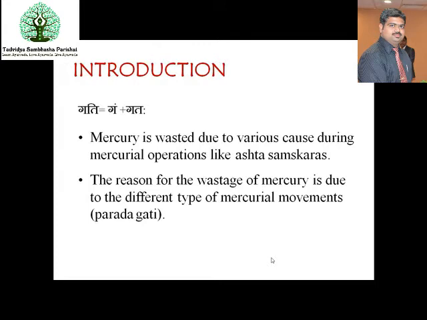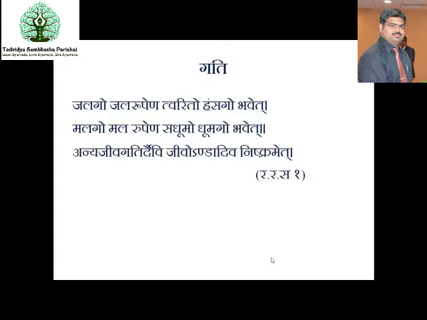Mercury is wasted due to various causes during the mercurial operations like Ashta Samskaras, and the reason for the wastage of mercury is due to different types of the mercurial movements which are known as the Gati. So when you are screening the classics, you get different sorts of Gatis. Now we are going to discuss this Gati. Rasaratna Samuchayakara, in the first chapter, tells about these Gatis.